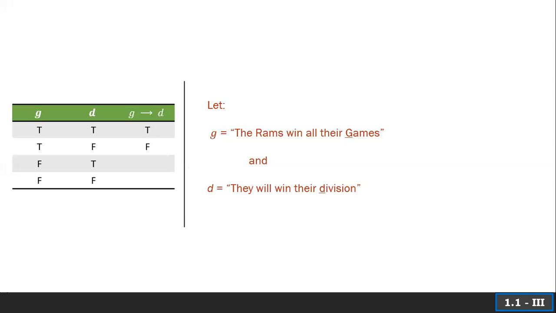However, if they don't win all their games, then the implication here is making no statement about what happens then. Kind of like no promises, right? You win all of your games, you're definitely going to win the division. If you don't win all of your games, I'm not making any promises about what's going to happen.